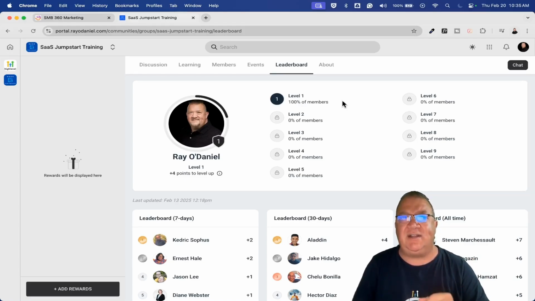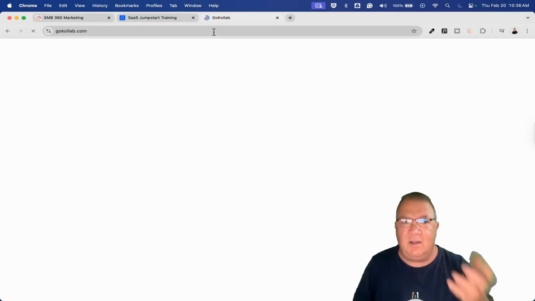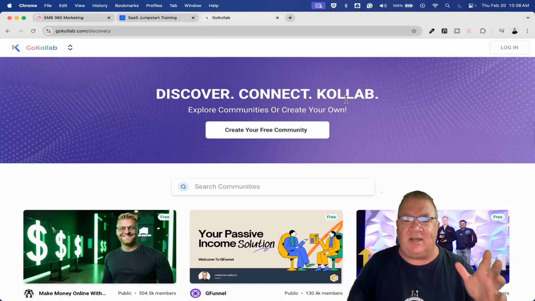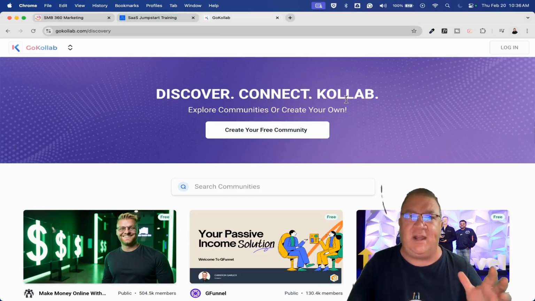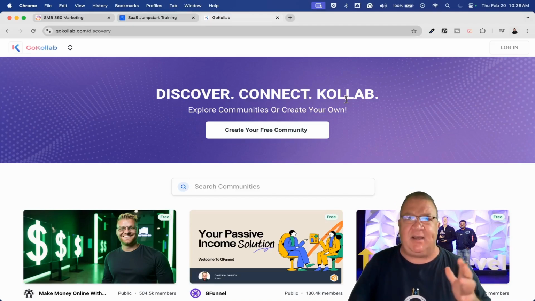Now, one of the things I do want to let you know about is that Highlevel is now extending their community feature, including all of the stuff that we've already seen here, the leaderboards and all the community features, inside of the GoHighLevel feature. If I get this right, it's GoHighLevel.com. So if we go here, this is a website, GoHighLevel.com, where Highlevel is now offering communities for free to anybody that wants it. Create your free community. So yes, they're actually going right up head to head against Skool to compete for that particular form of business, that market share. And I think they're going to get it.